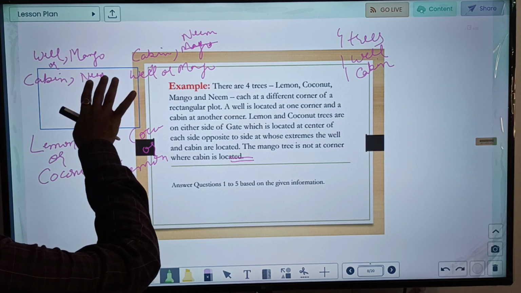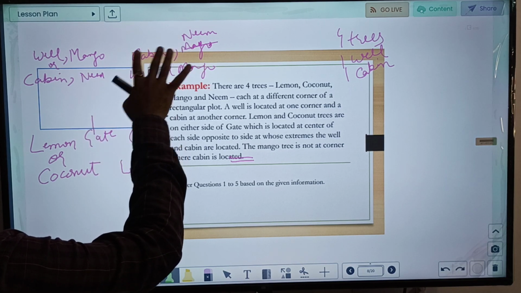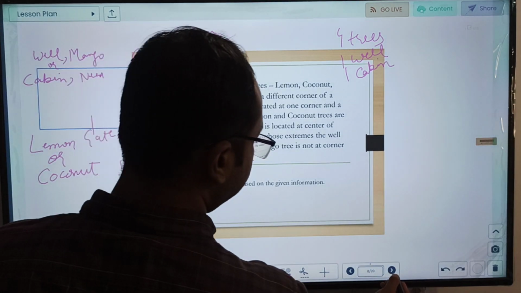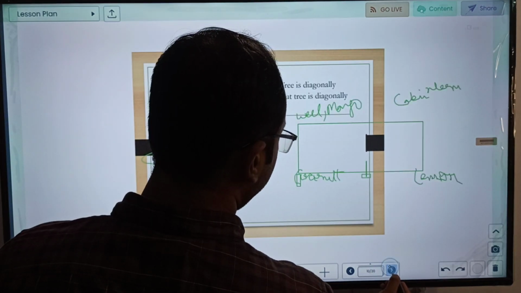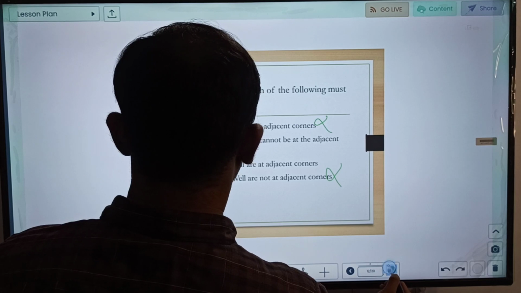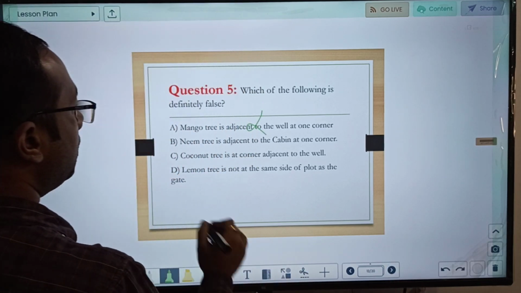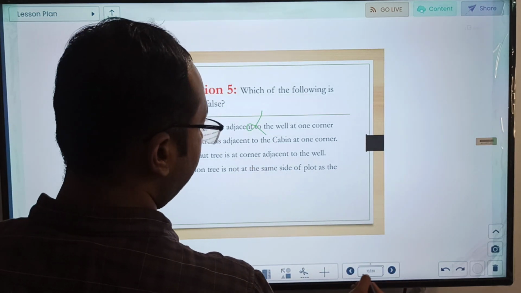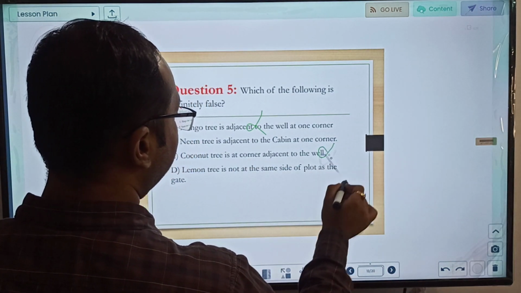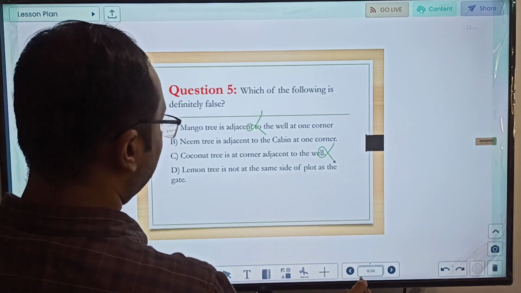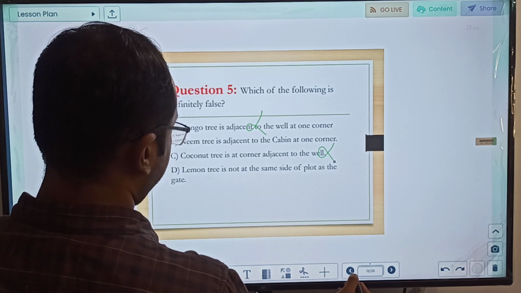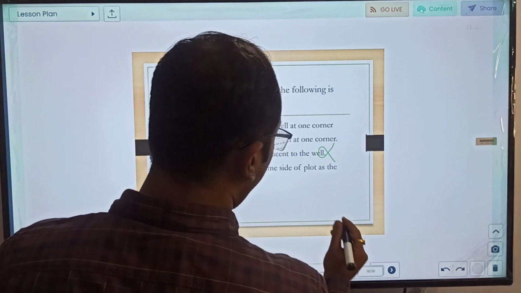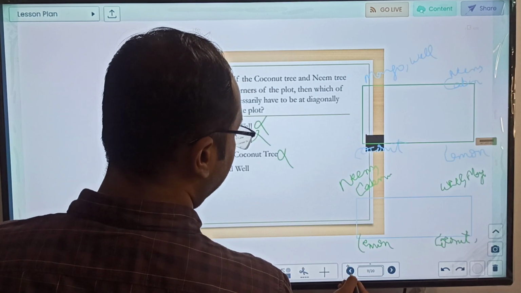Neem tree is adjacent to cabin at one corner. No. Coconut tree is at corner adjacent to well. Not necessarily. Lemon tree is not at the same side of the plot as gate. This has to be false, because lemon tree can be at any side.